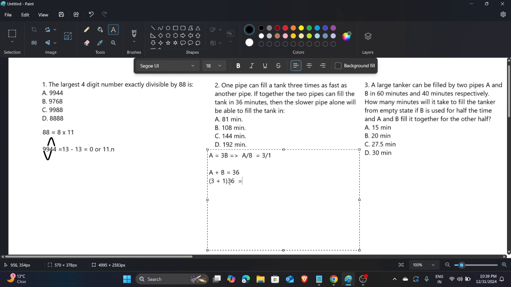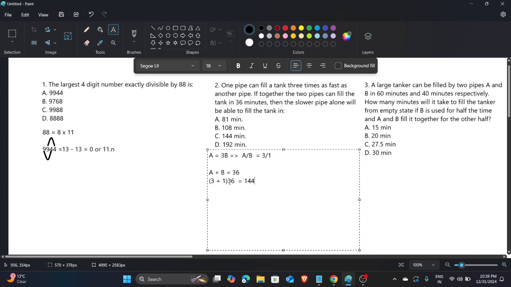When we multiply efficiency with time, we get the total work done. So total work done is 4 into 36. 4 into 36: 4 sixes are 24, so 4 and 2 is carry, and 4 threes are 12, 12 and 2 is 14. Yeah, this is the answer.